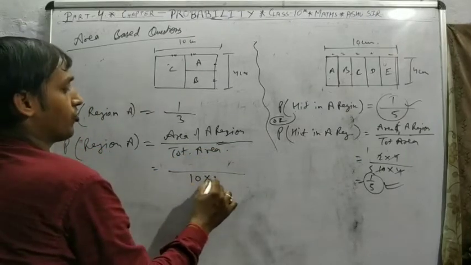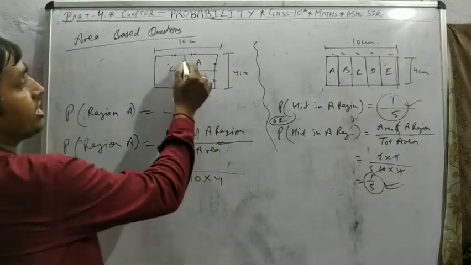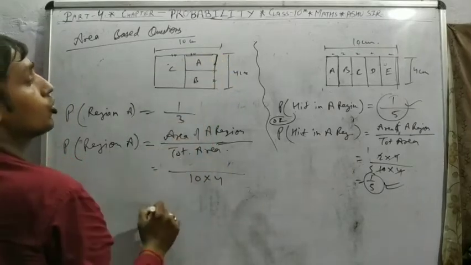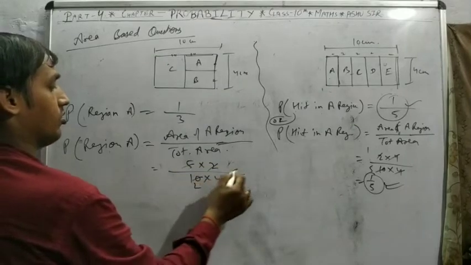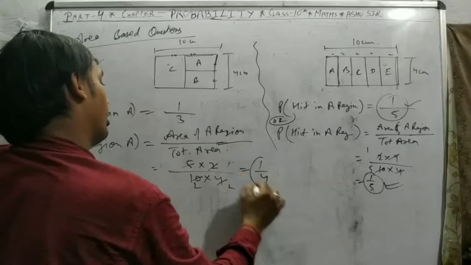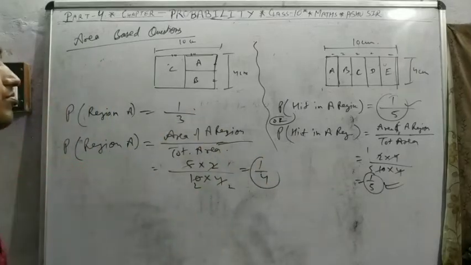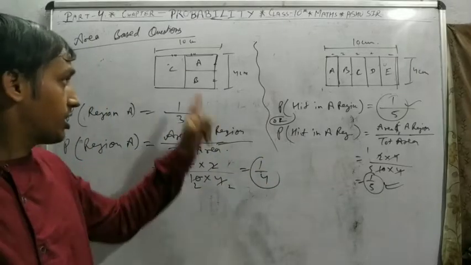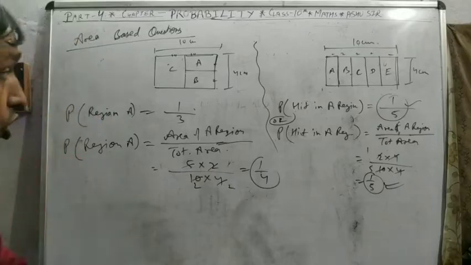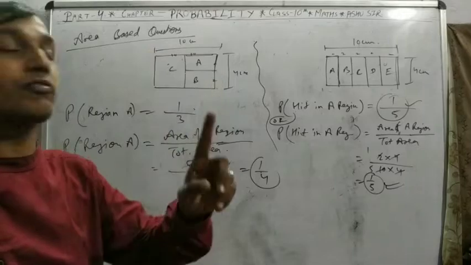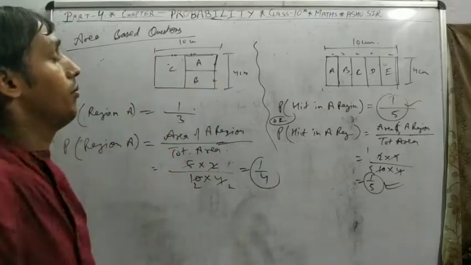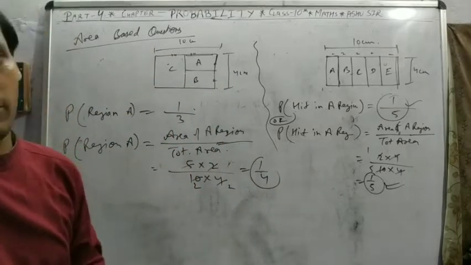Total area 10 into 4, rectangle, and A region length 5, breadth 2. 1 by 4. Is it the same? No, because here the area of A region is not equally divided between B and C, means A, B, C are not equally divided.